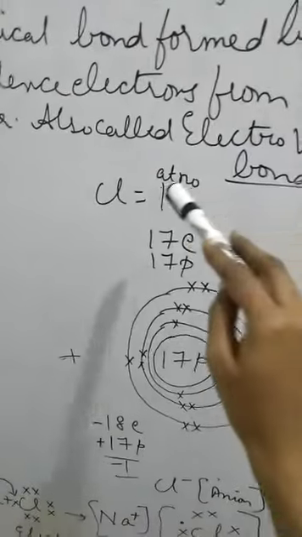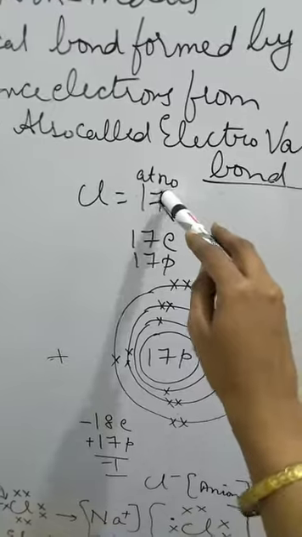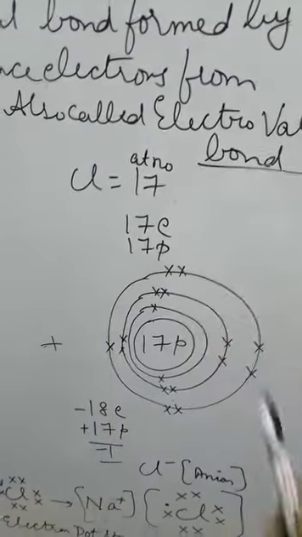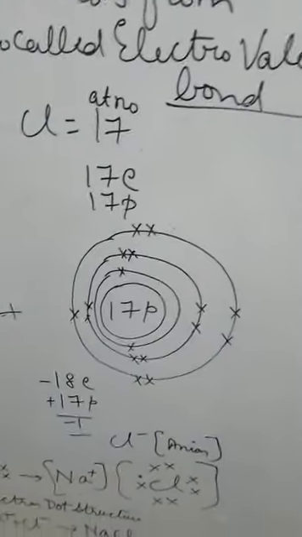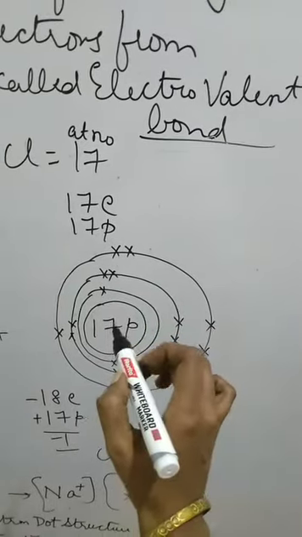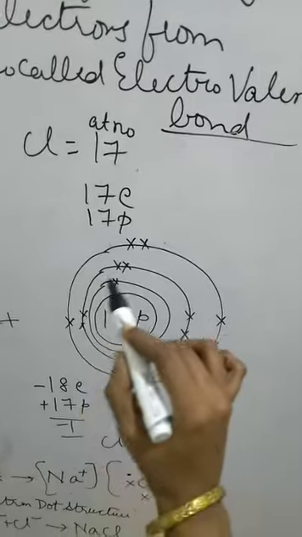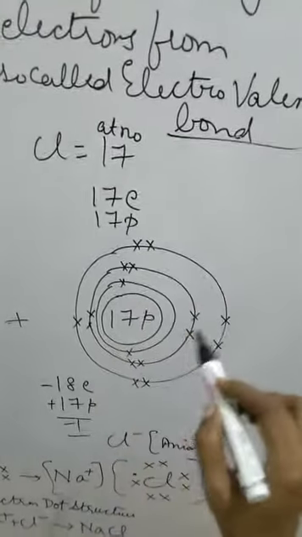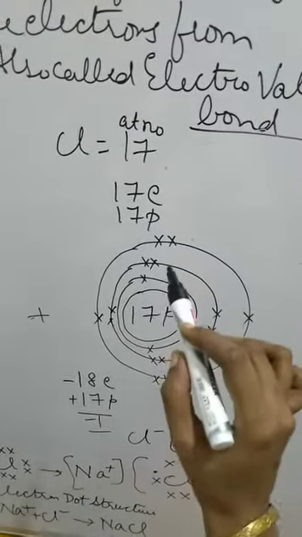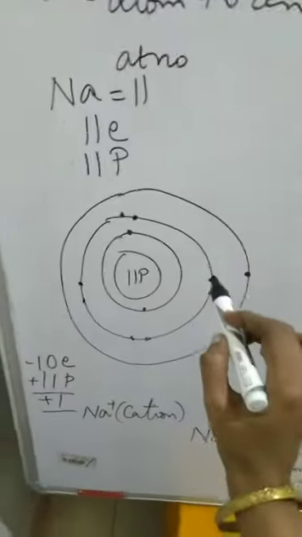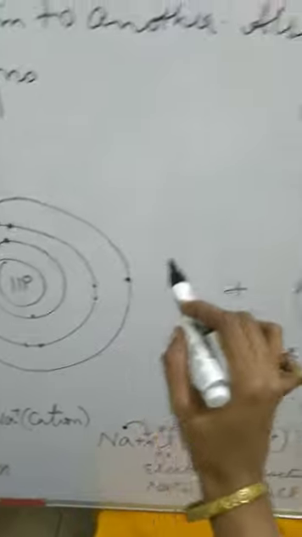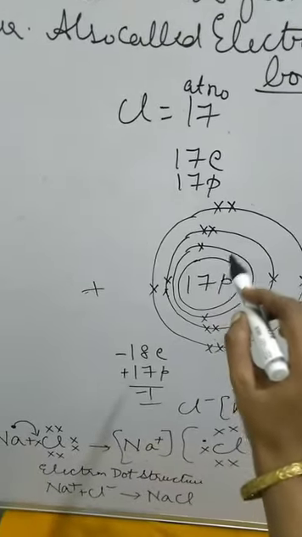Now come to chlorine. Chlorine, what is the atomic number? 17. There are 17 electrons and 17 protons. So 17 protons are located inside the nucleus, with 2 electrons in the first shell, 8 electrons in the second shell, and 7 electrons in the third shell. Now what is happening? Sodium is not stable, and chlorine is also not stable, because sodium has 1 electron in the third shell and chlorine has 7 electrons in the third shell.